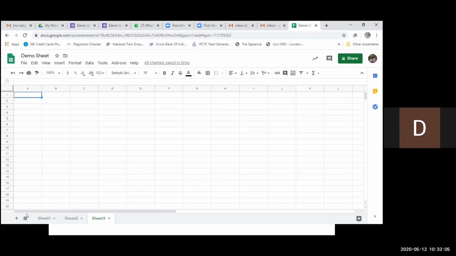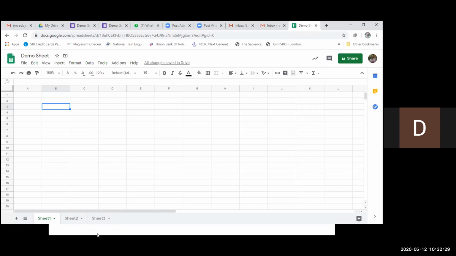Suppose we are working on lots of data and there are lots of sheets. We do not have to search for them. Just by clicking over here, we can select the sheet. We can name the sheet from here. We can change the color or the theme of the sheet from here. These are the same features which MS Excel has.